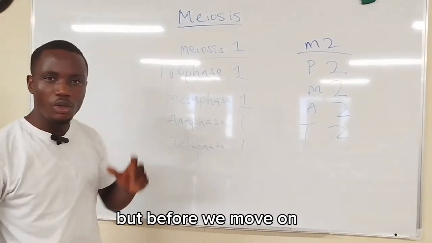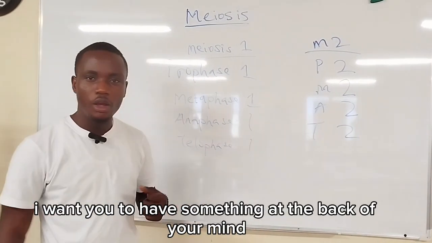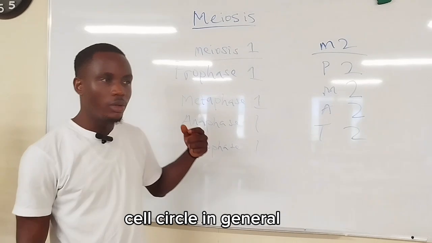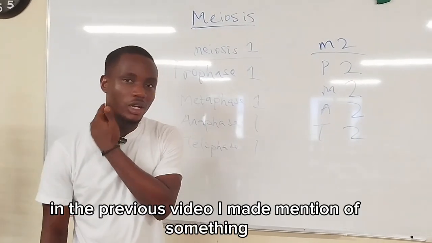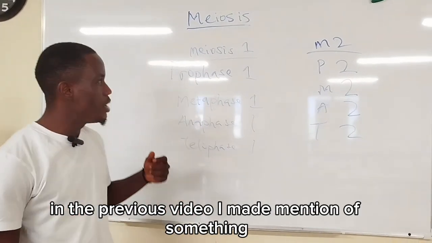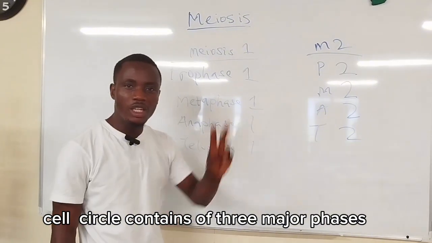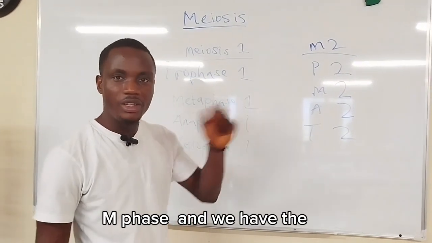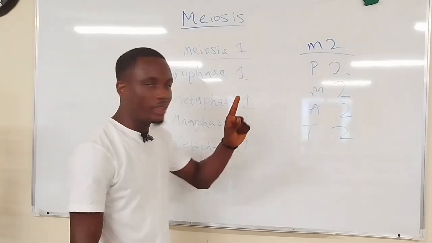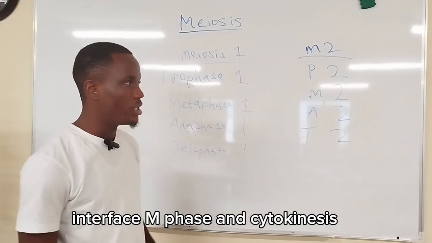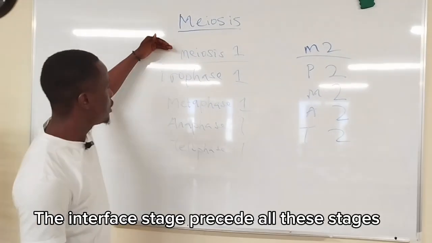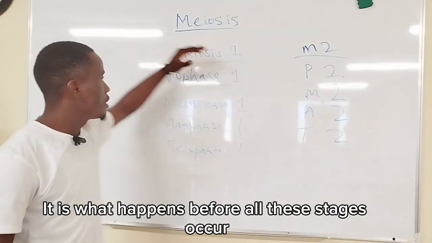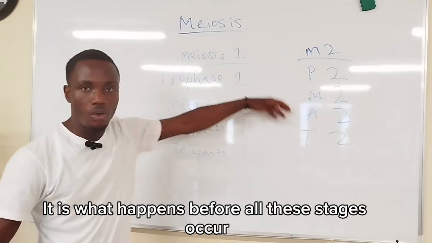But before we move on, I want you to have something at the back of your mind. When we are talking about the cell cycle in general, in the previous video, I made mention of something. The cell cycle consists of three major phases: interphase, the M phase, and cytokinesis. The interphase stage precedes all these stages. It is what happens before all these stages occur.